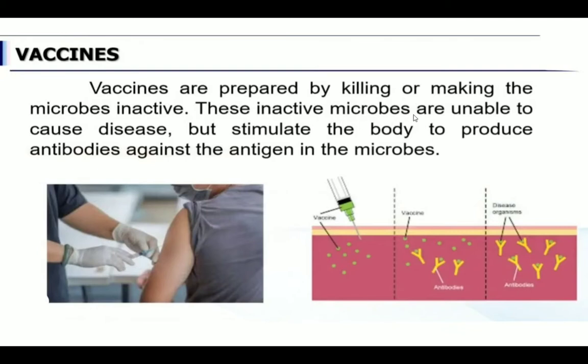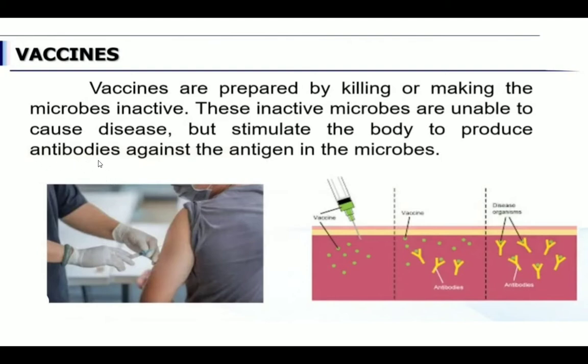That means the microbes are made inactive and from that only the vaccine is prepared. When this vaccine is injected in our body, it is not causing any disease. Instead, it will stimulate the body to produce more and more antibodies. These antibodies fight against the antigen, that is, the disease-causing microbes, which are killed with the help of antibodies.